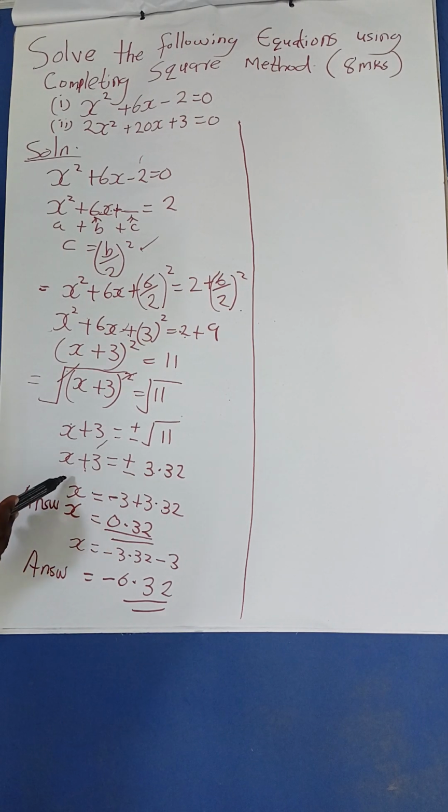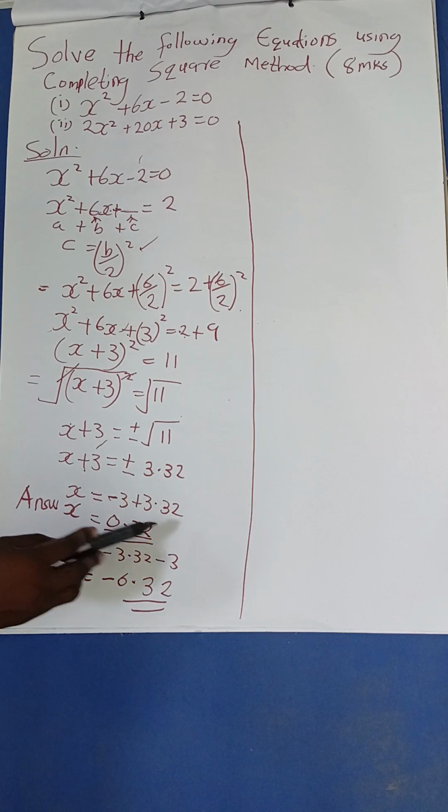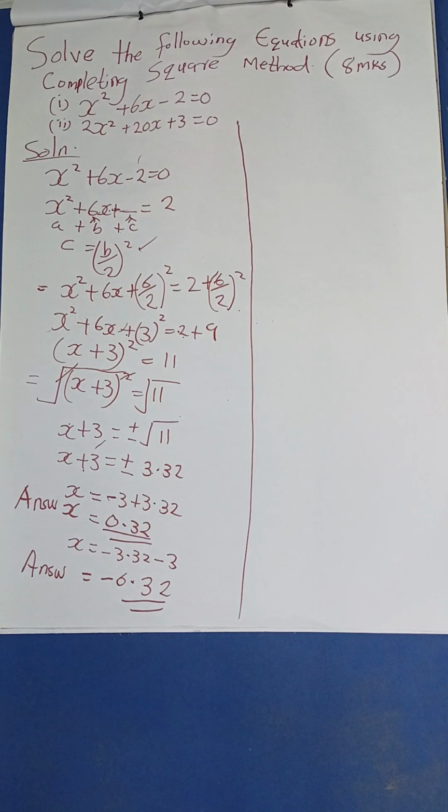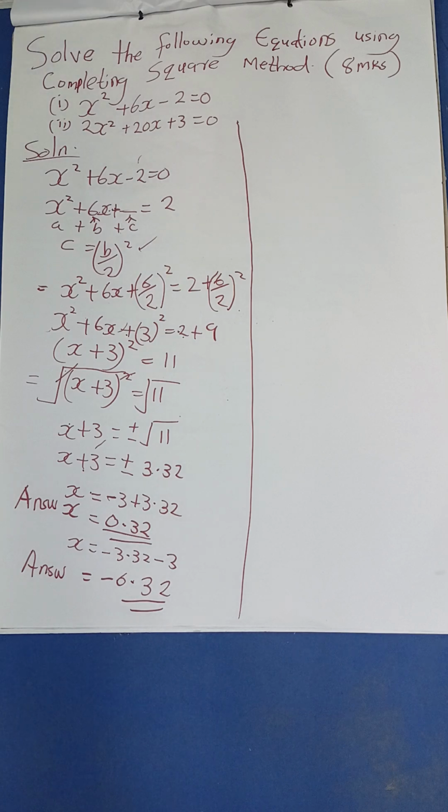So after that, now you find the values of x. You'll get the first value of x is 0.32. Then the next one will be negative 6.32. So that is how we do that. So let me do now the second. You can see it has a number attached to the variable, a 2. You can see the difference between the two questions. The first one had no value attached to the first variable. So let's proceed and see how we'll treat that one.